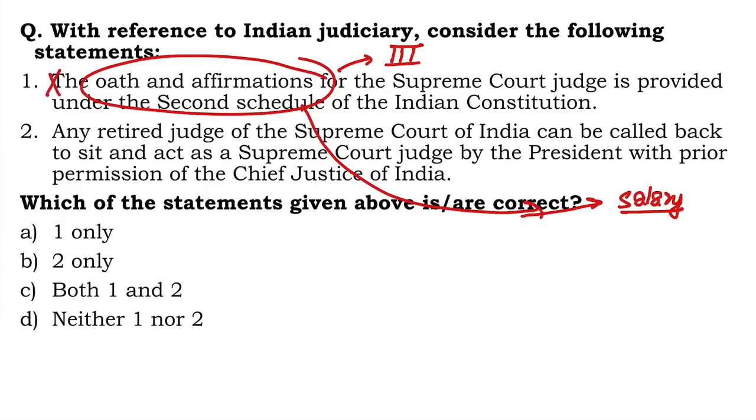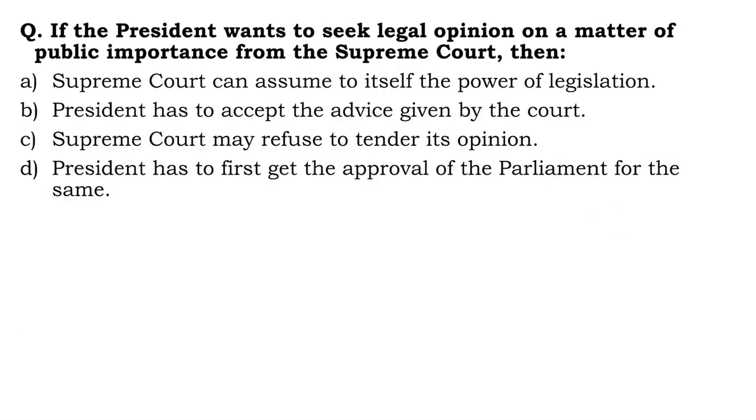Second one, any retired judge of the Supreme Court of India can be called back to sit and act as a Supreme Court judge by the President with prior permission of the Chief Justice of India. Any retired judge of Supreme Court of India can be called back, of course, yes, to sit and act as Supreme Court judge, definitely, by the CJI with the prior permission of the President. It's exactly the opposite. This provision has been used a couple of times in the 1950s. So 2 is also wrong. Right answer is D, neither 1 nor 2.